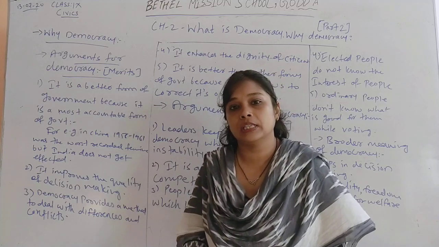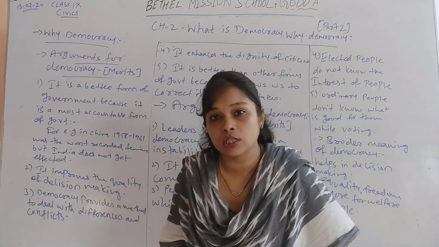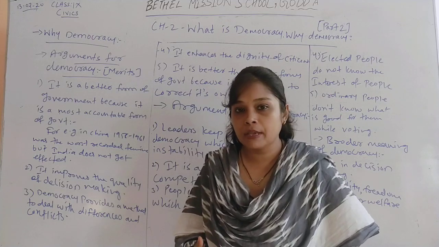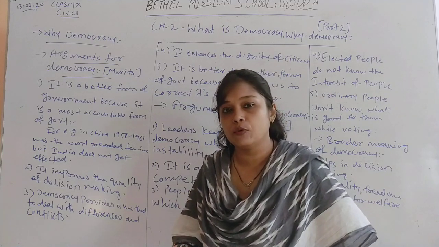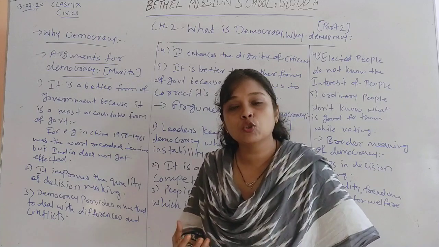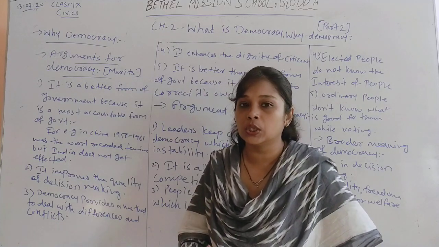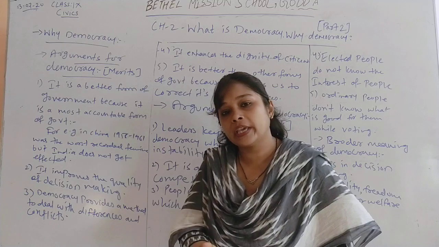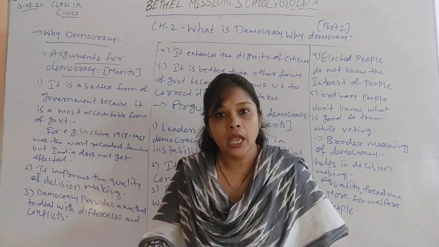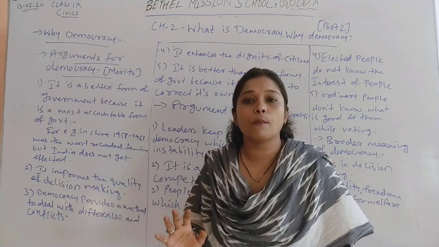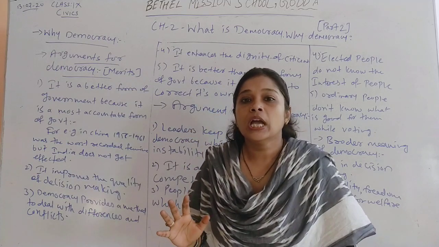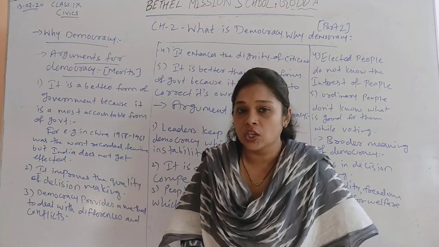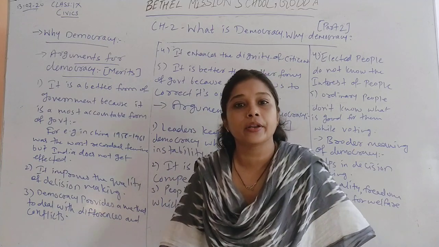We have seen that the word democracy has been taken from a Greek word demokratia, which means people's rule. By the very meaning of democracy, it is a form of government which allows people to elect their own representatives through elections, through voting, who can rule the country on behalf of the people.